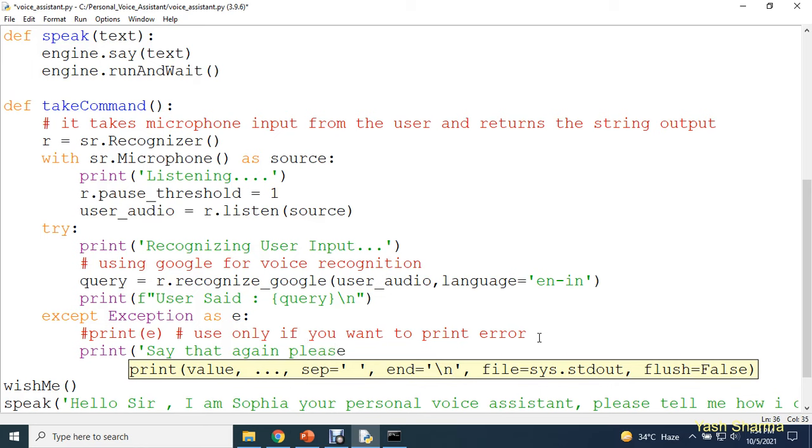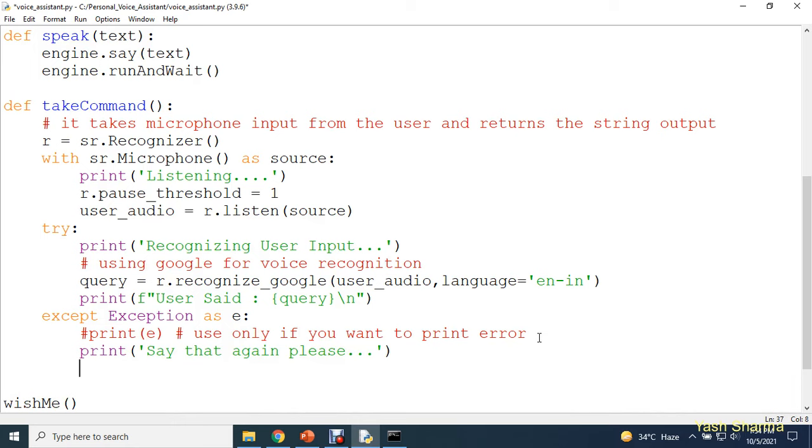Say that again please. So this message will be printed out, and this function will return none. It won't return you anything. That means it will return an empty string, so I'll keep that in double quotes. That means if any exception occurs, it will return this string. Else, if it is working perfectly fine, this function will return the query, that means your user input.